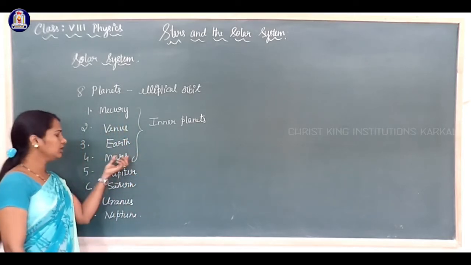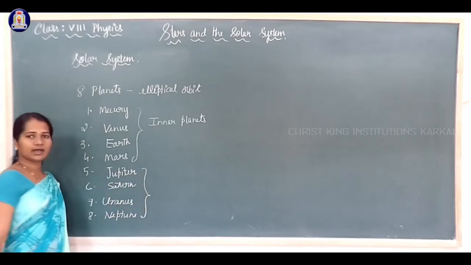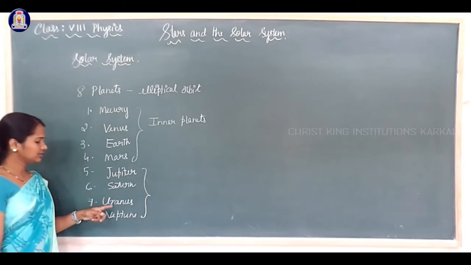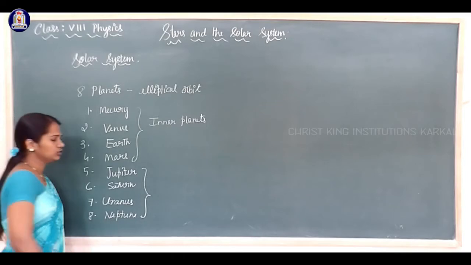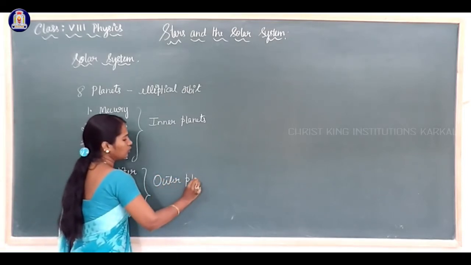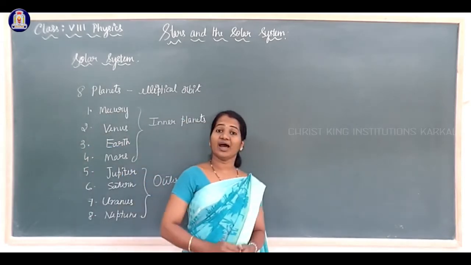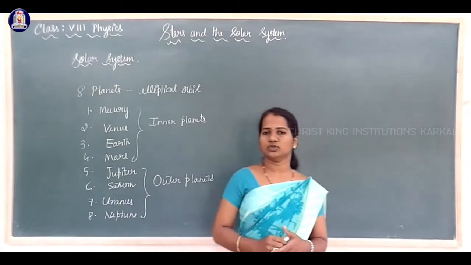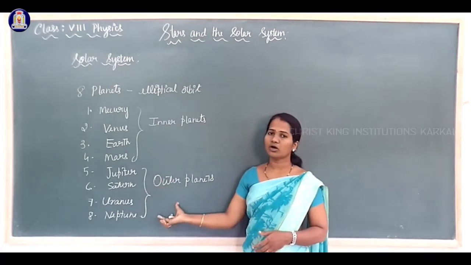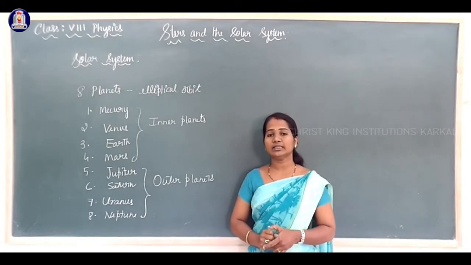Remaining these 4 planets, Jupiter, Saturn, Uranus and Neptune, are called outer planets, because they are farther away from the sun.